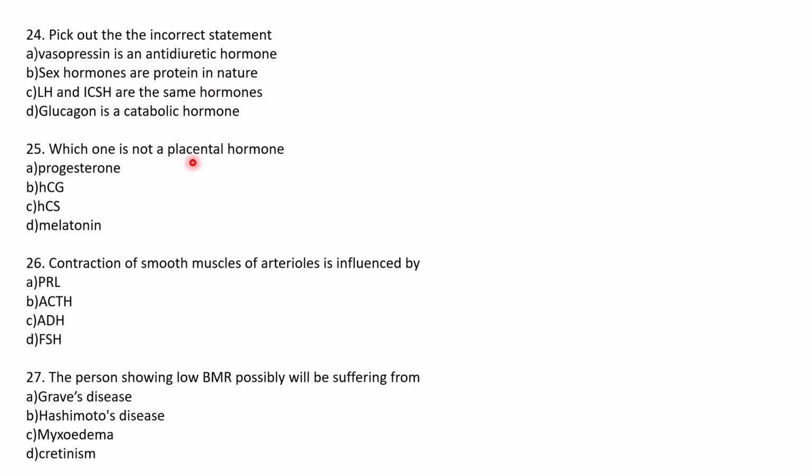Which one is not a placental hormone? We know that melatonin is secreted by pineal body. So option D would be the correct answer. Human chorionic gonadotrophin. This is human placental lactogen. So our option would be answer D.